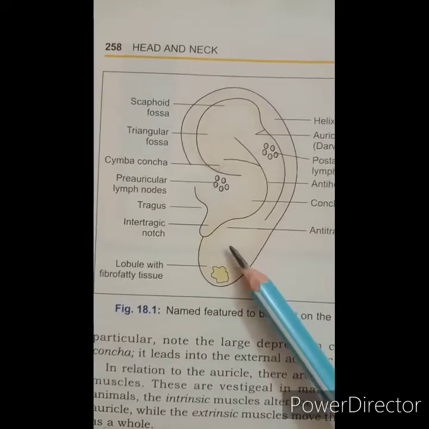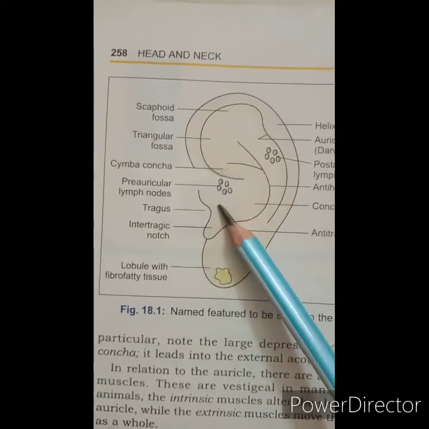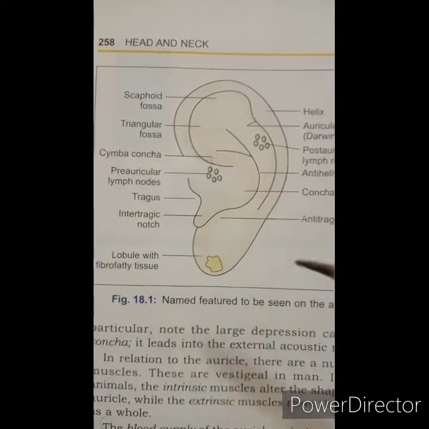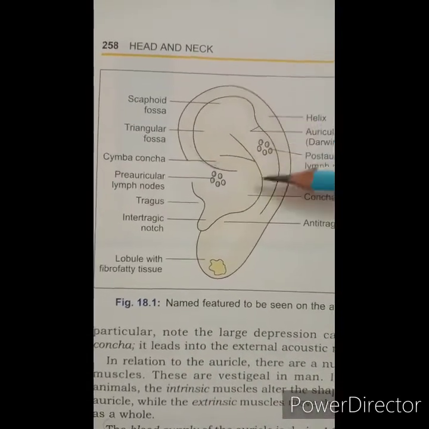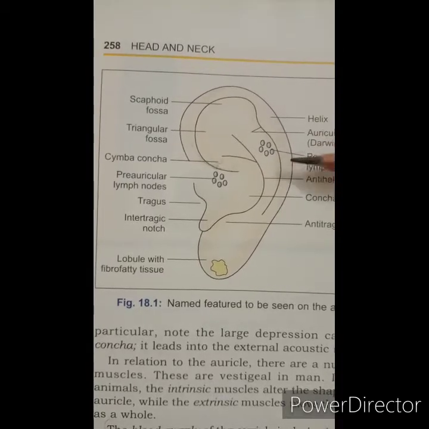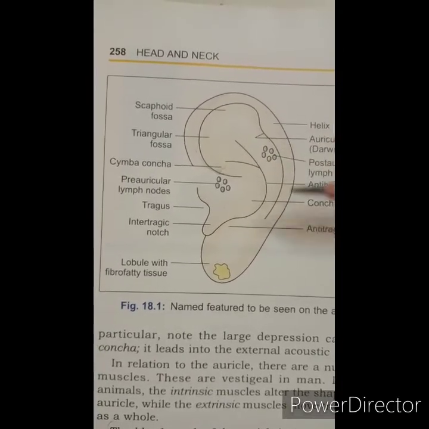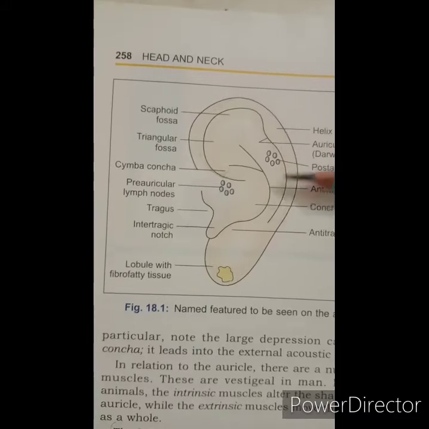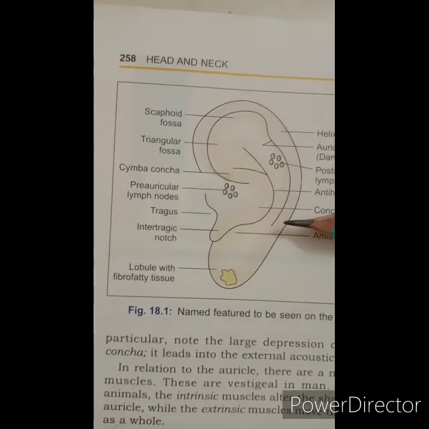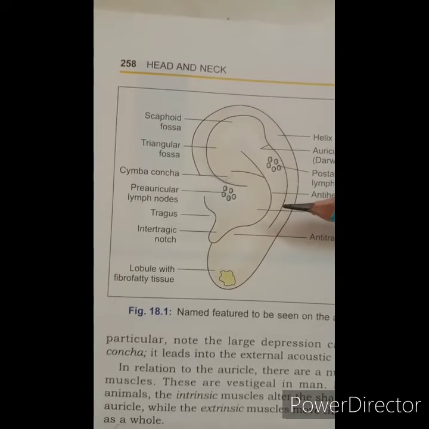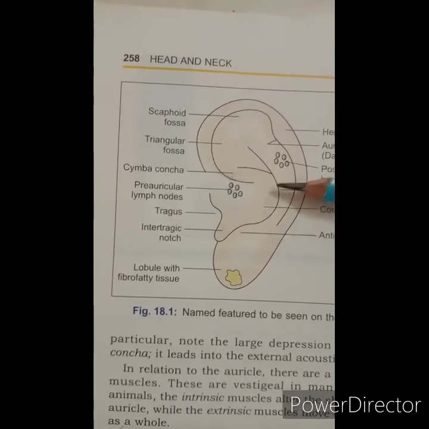Next is the external auditory meatus. But before that, we should see the blood supply of the auricle. It is supplied by the posterior auricular and superficial temporal arteries. The lymphatics drain into the preauricular and the superficial cervical lymph nodes.